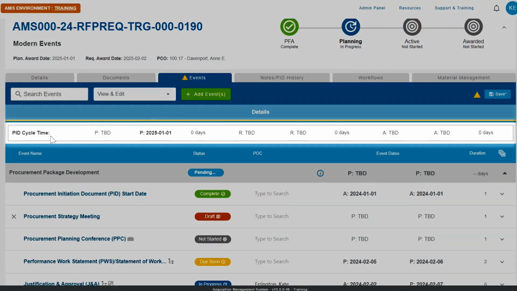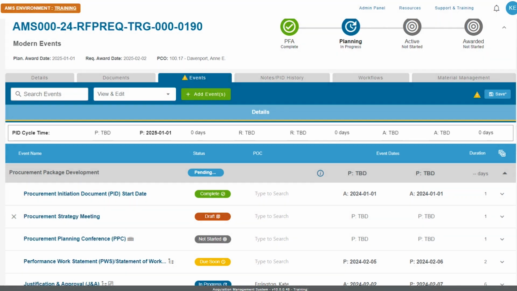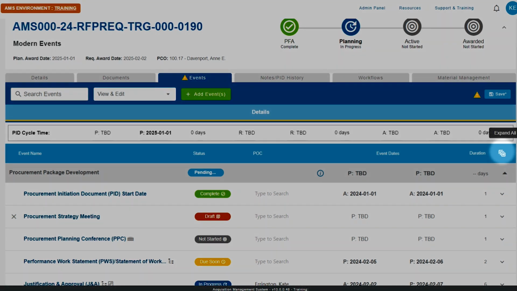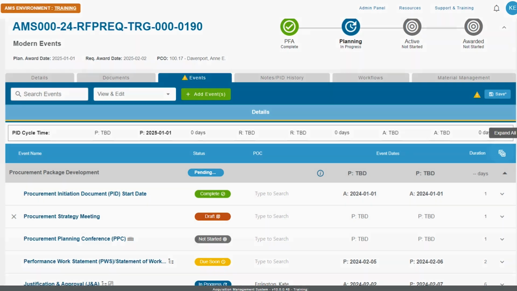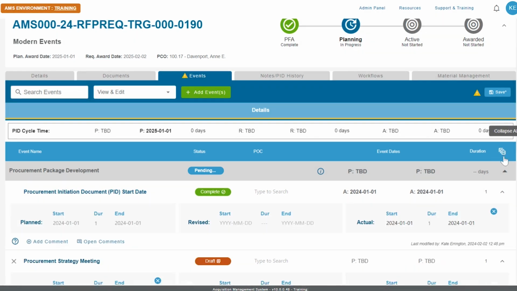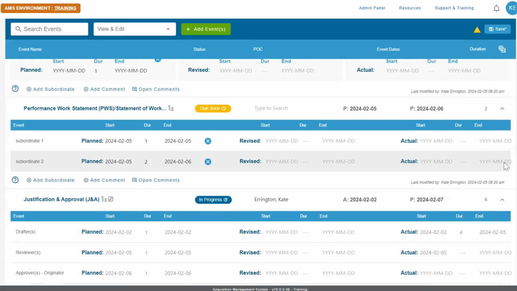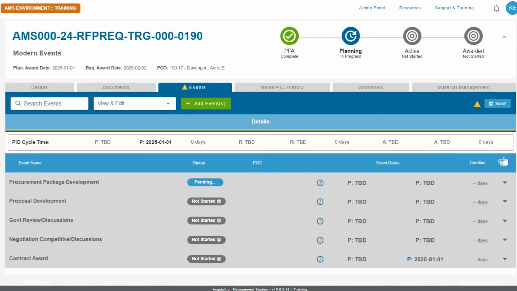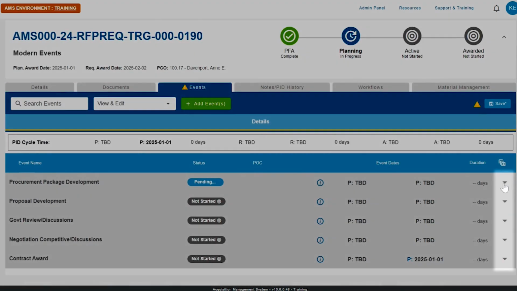The PID cycle time is listed at the top and will update as you enter your planned and revised dates and complete actual dates. The Expand and Collapse All icon expands or collapses all events and phases. You can also collapse completed phases and open only the current in-progress phase using the arrow at the far right of the phase.